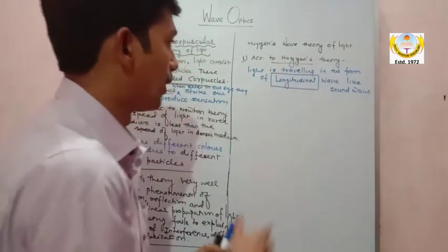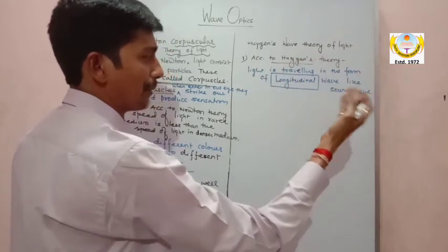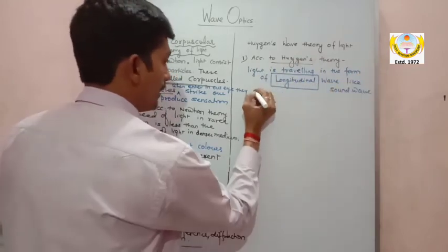So my dear, I am writing all those points. According to Huygens's theory, light is traveling in the form of a longitudinal wave like a sound wave, right?